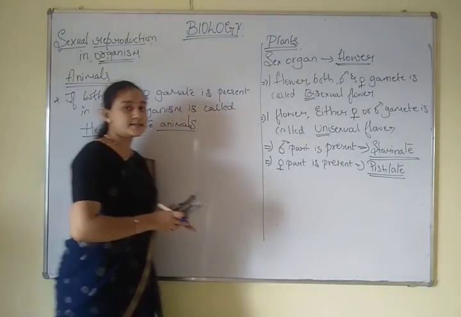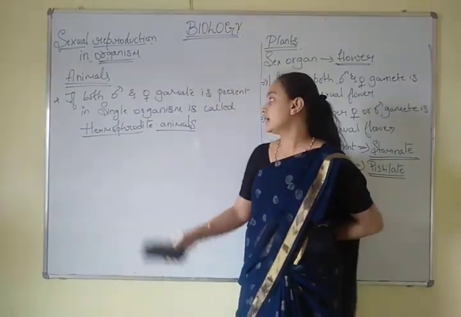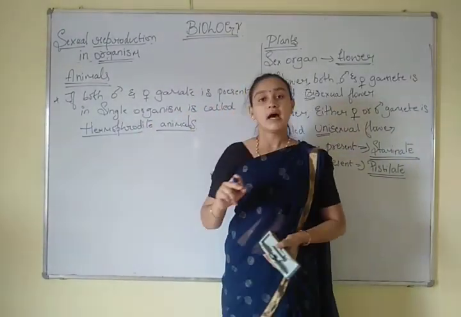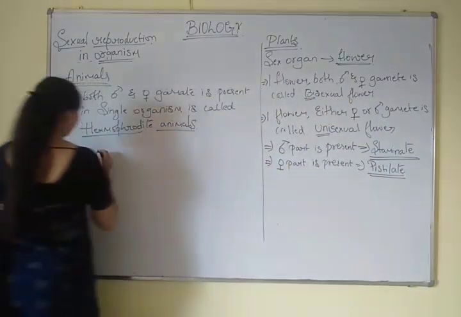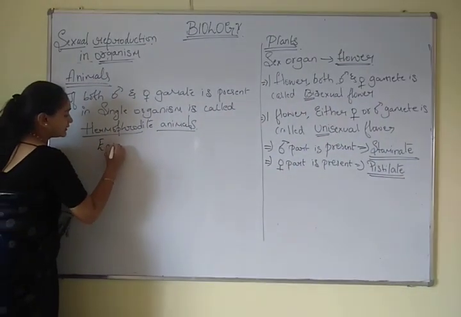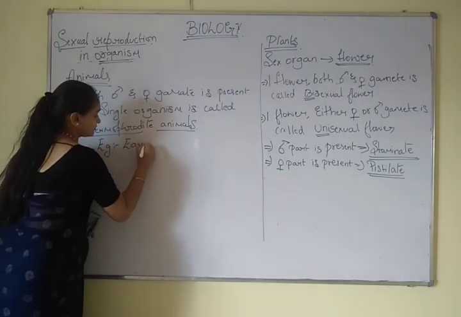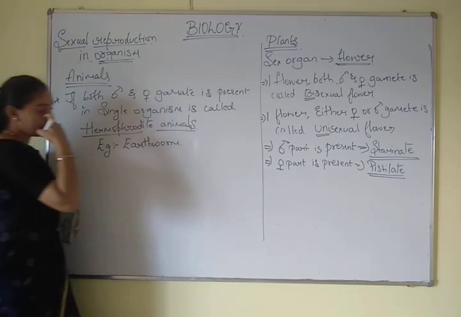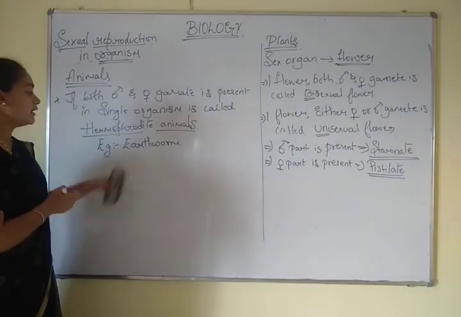So the organisms having both the male and the female gametes are called hermaphrodite animals. The example for this is the earthworm.